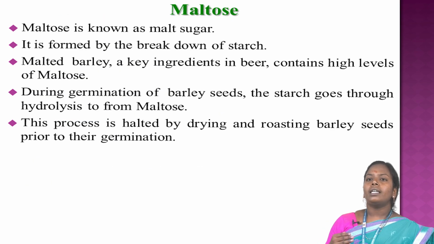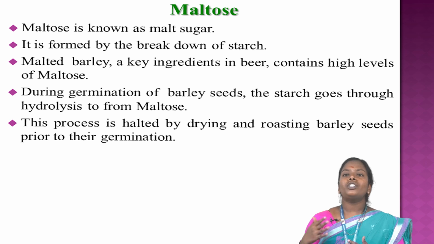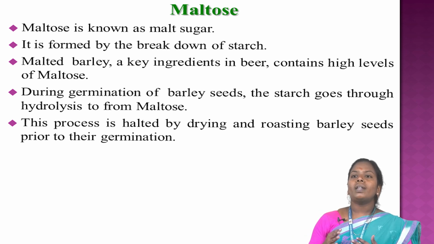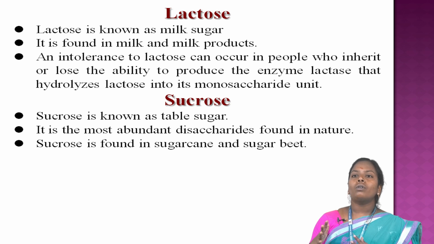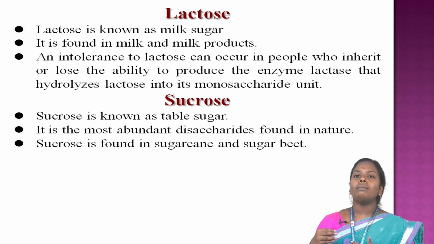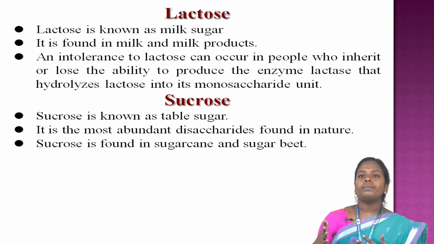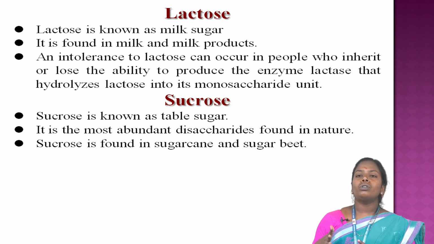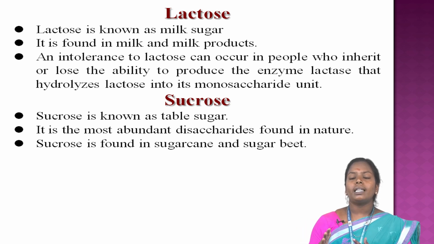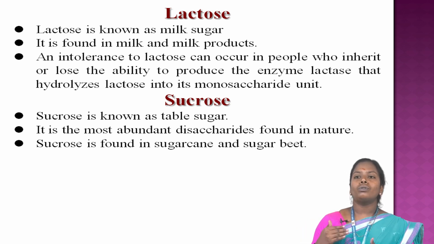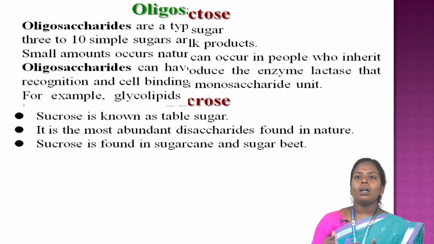Maltose is known as malt sugar. It is found in the breakdown of starch. Lactose is known as milk sugar. It is found in milk and milk products. Sucrose is known as table sugar. It is the most abundant disaccharide found in nature. Sucrose is found in sugar cane and sugar beets.